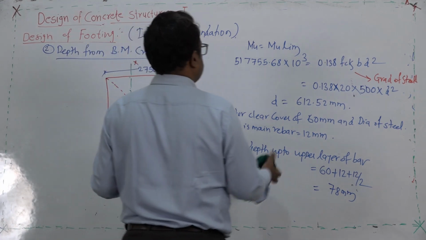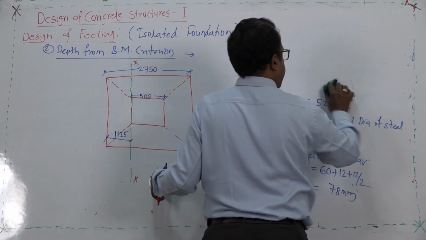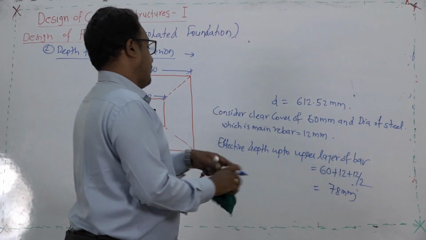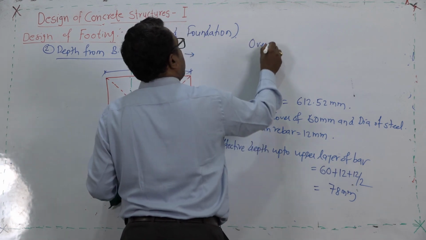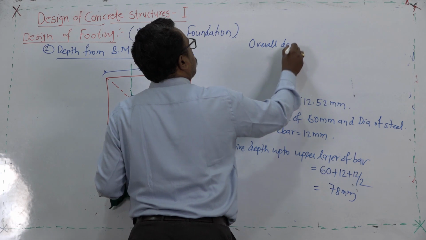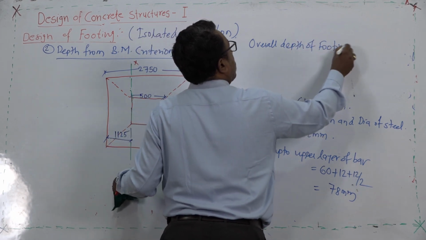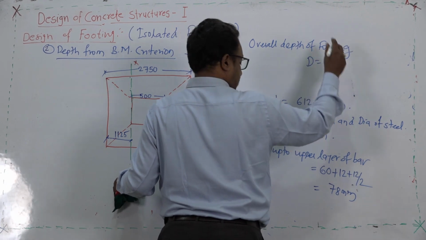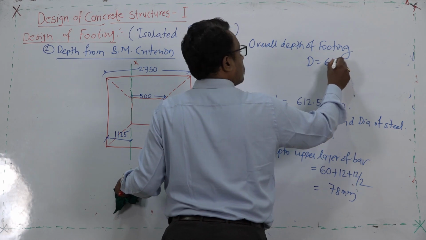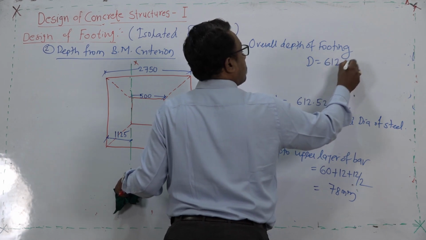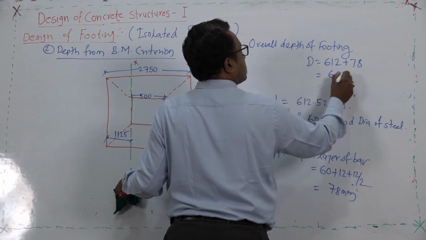Therefore, overall depth of footing D will become 612 plus 78, this becomes 690 mm.